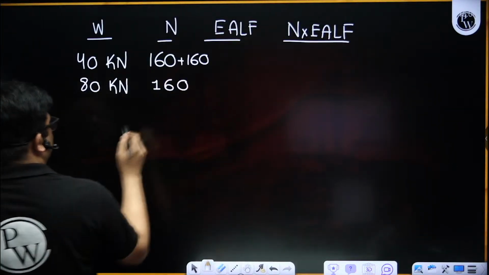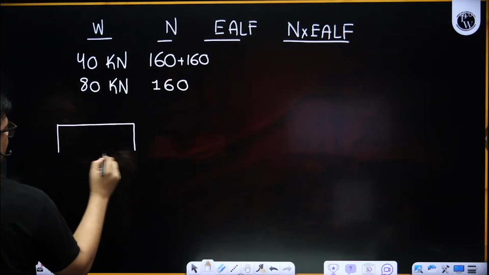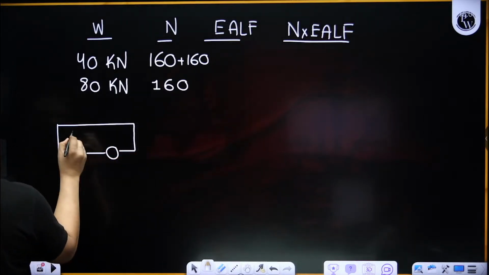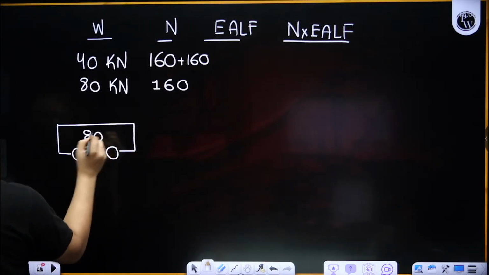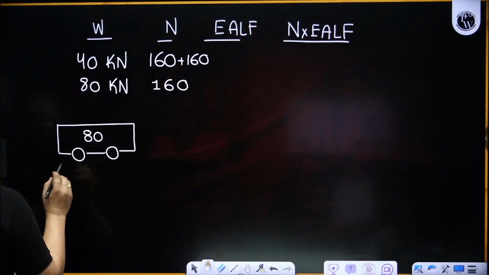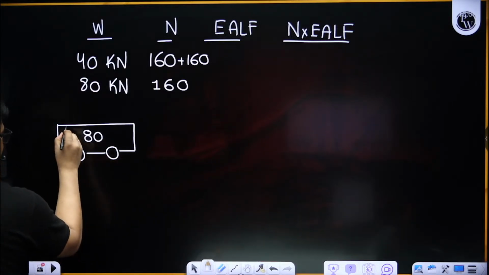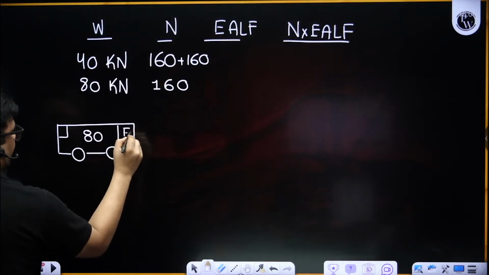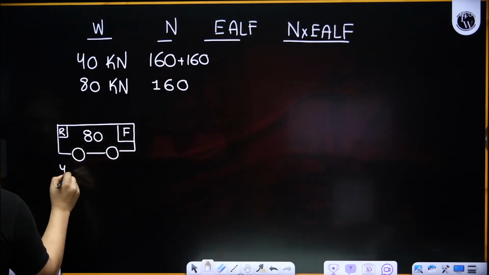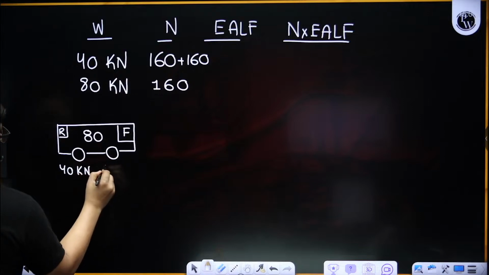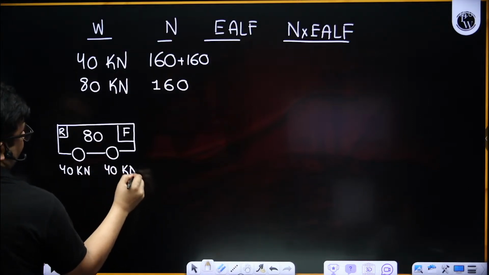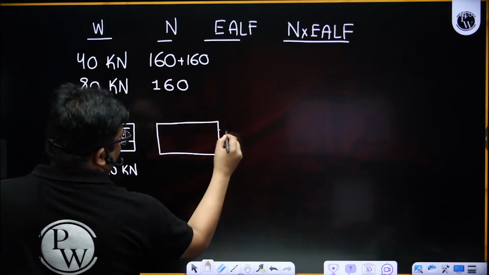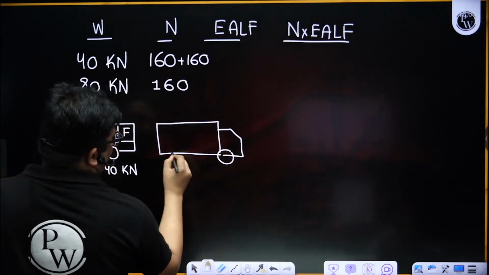Or I can draw like this also, very easy. Suppose this is a bus, and 80 buses are there. Suppose this is the front and this is the rear. So this is 40 kilonewton and this is also 40 kilonewton. Now let me draw the truck: one front, one rear.